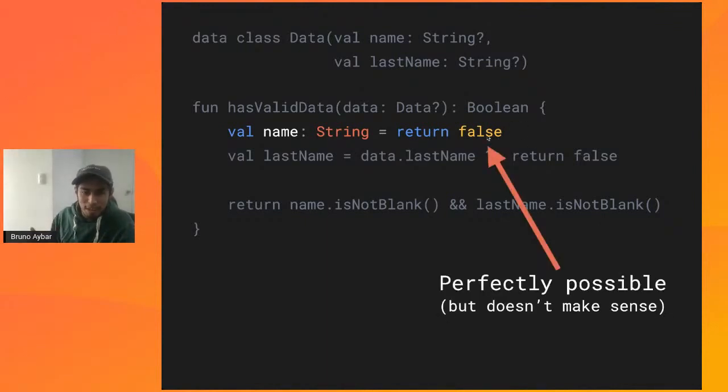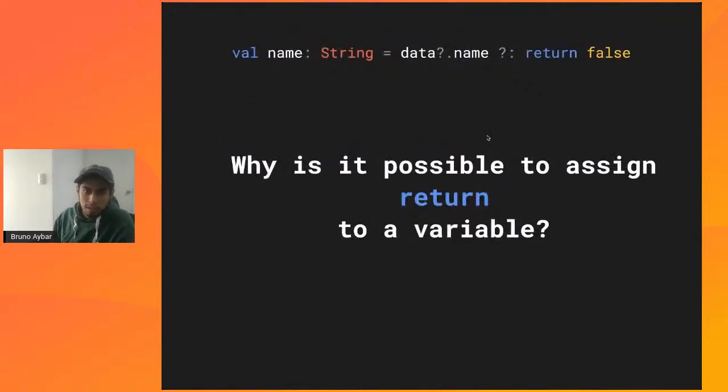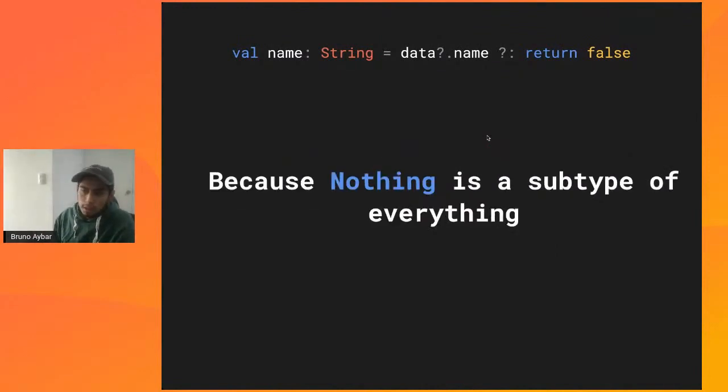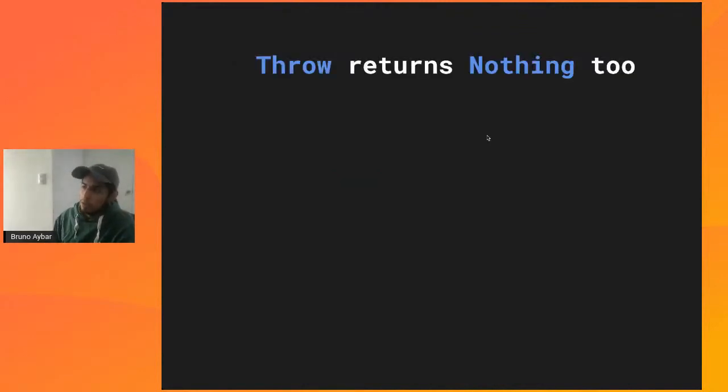Although it doesn't really make much sense, this is something that can happen, and this is allowed because of how the type system works. Now, going back to the question that I was asking, how is it possible to assign return to a variable? This is because nothing is a subtype of everything, and you can assign that value to any given expression.